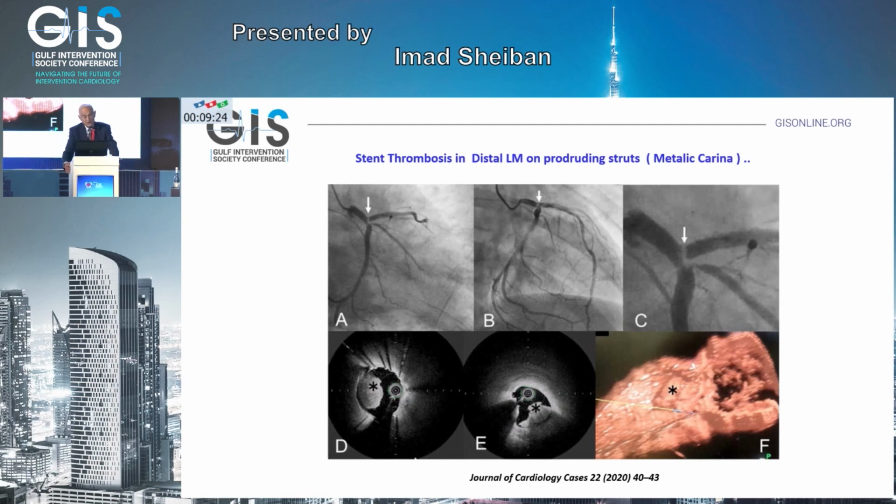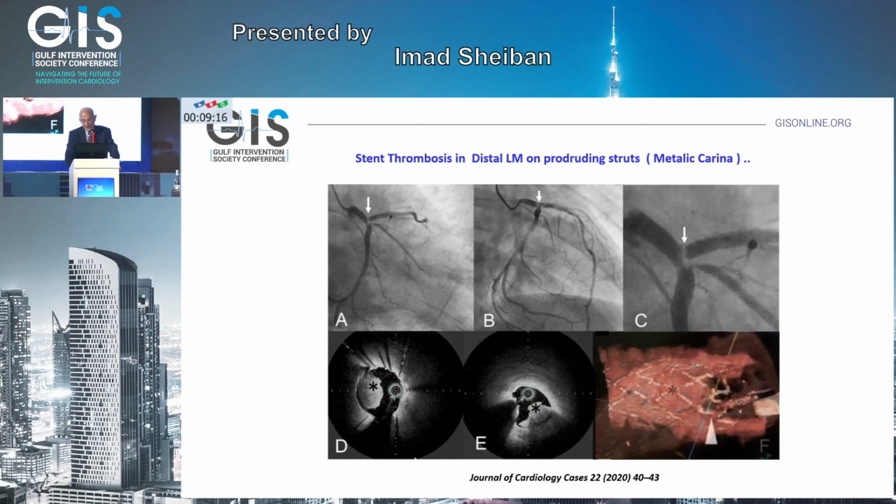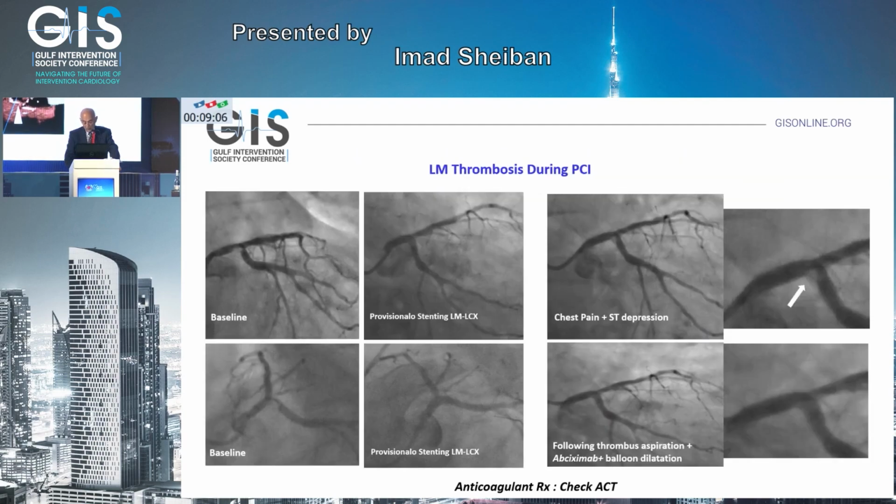Stent thrombosis in distal left main: protruding struts like a bulky metallic carina can cause the formation of stent thrombosis, like in this case, as you can see reported, and you can see clearly the protrusion of uncovered struts in left main, which might cause the thrombosis. Sometimes it happens also in a very simple situation like provisional stenting.